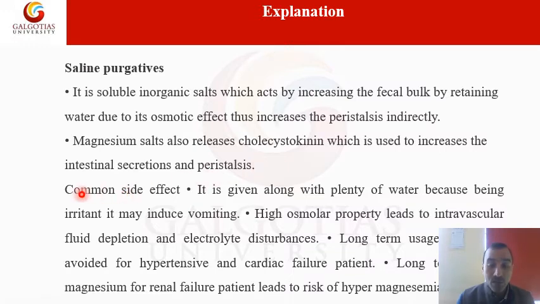It has some common side effects: when it is given along with plenty of water, because it is an irritant, it may induce vomiting.